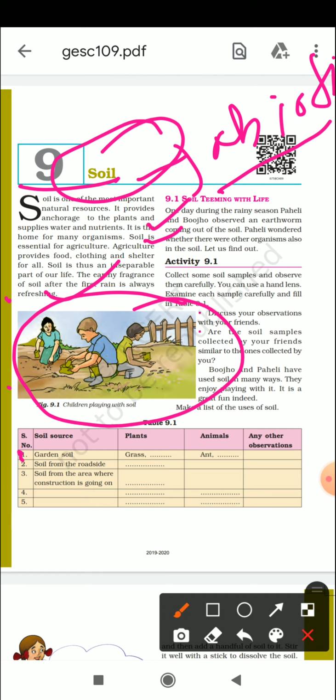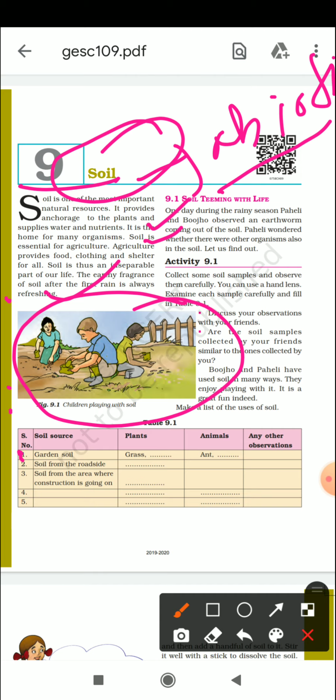Now we are doing one activity, that is activity 9.1. This is a very simple activity, and every one of you can do it easily at home. Definitely make a video and send it to me. What you have to do in this activity is collect a sample of soil from your kitchen garden or from any other place, and add this soil to half a glass of water.